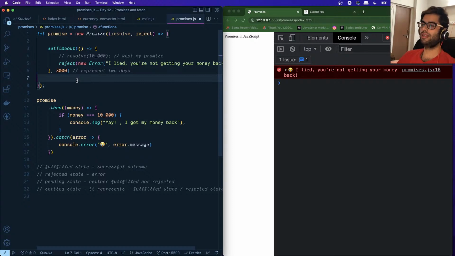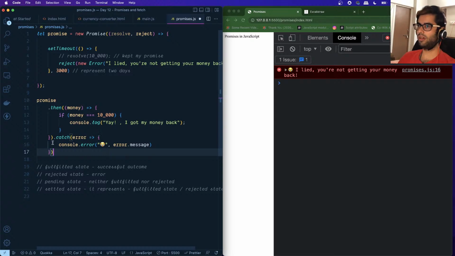But if no such mechanism is available, then nothing will happen. It will be left as it is, unless there's some memory leak or some issue. But in general, a promise will be either resolved or rejected. That is how the implementation goes.